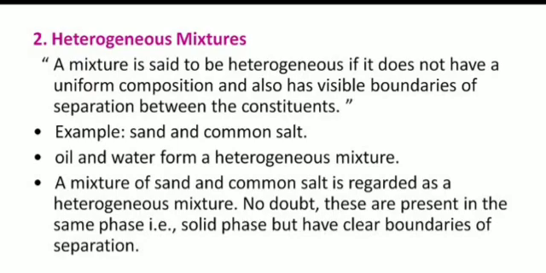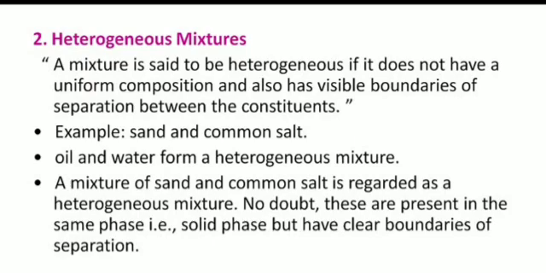There are distinct boundaries of separation between sugar and sand particles. Clear? A heterogeneous mixture is a mixture that does not have a uniform composition and has visible boundaries. Example, sand and common salt, or sugar and sand.